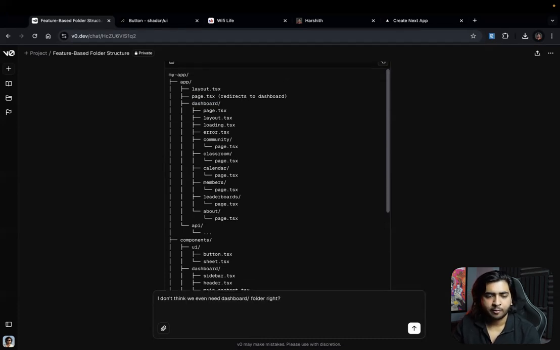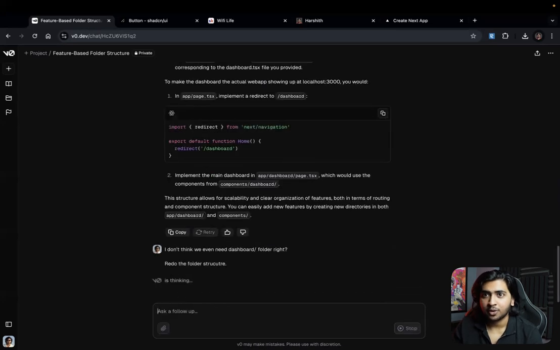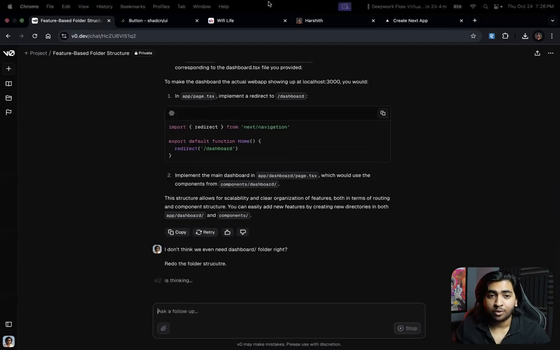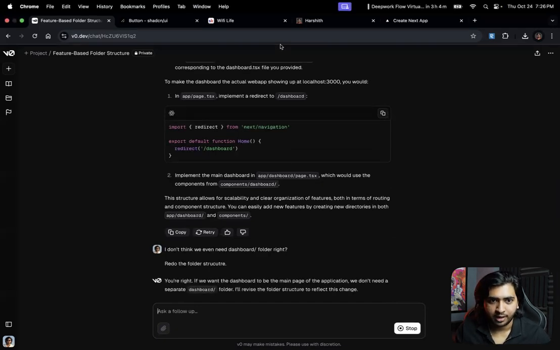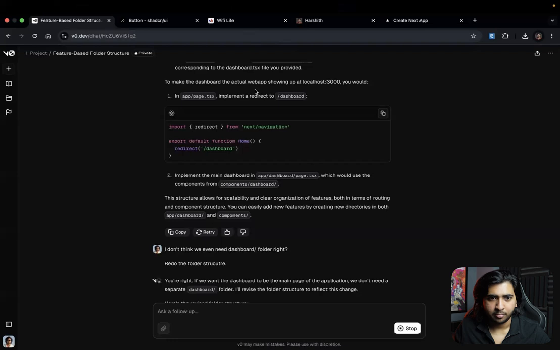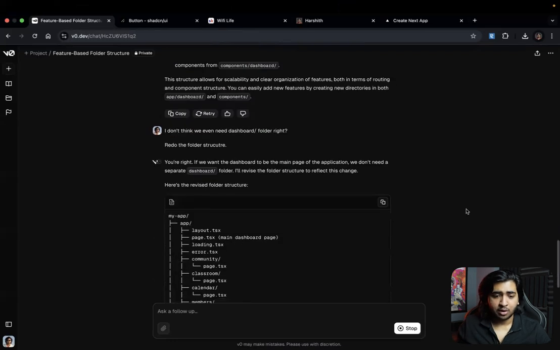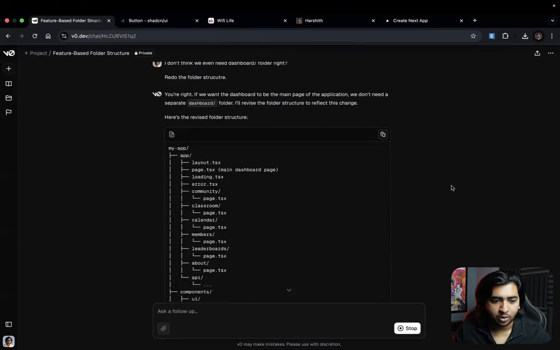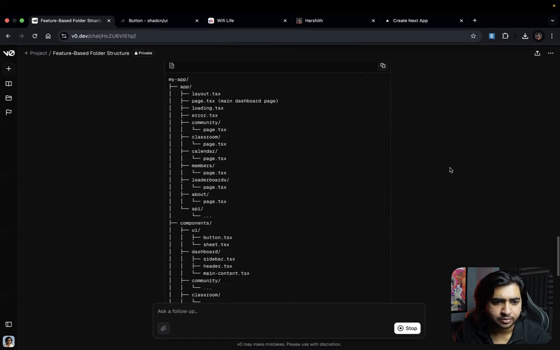All right, redo the folder structure. And I'm stressing on this is because, guys, folder structure is the most important thing if you're a complete non-coder building this, because without a folder structure you wouldn't know how to go about any of this. All right.